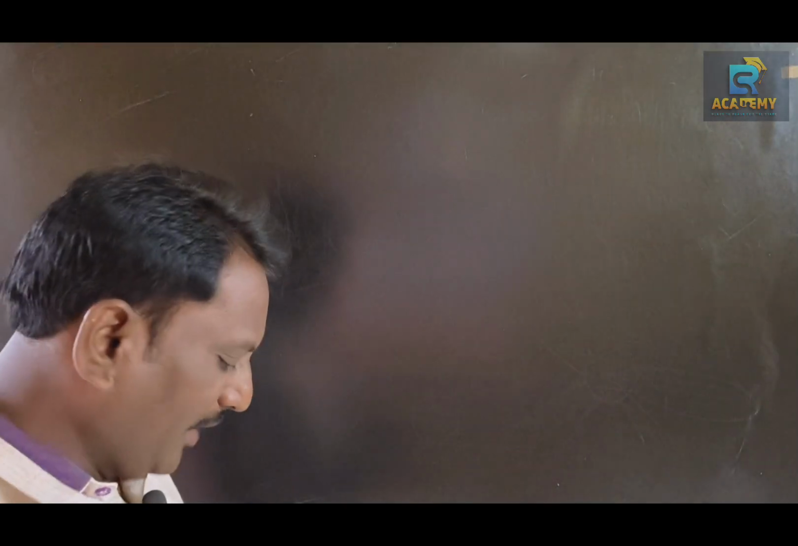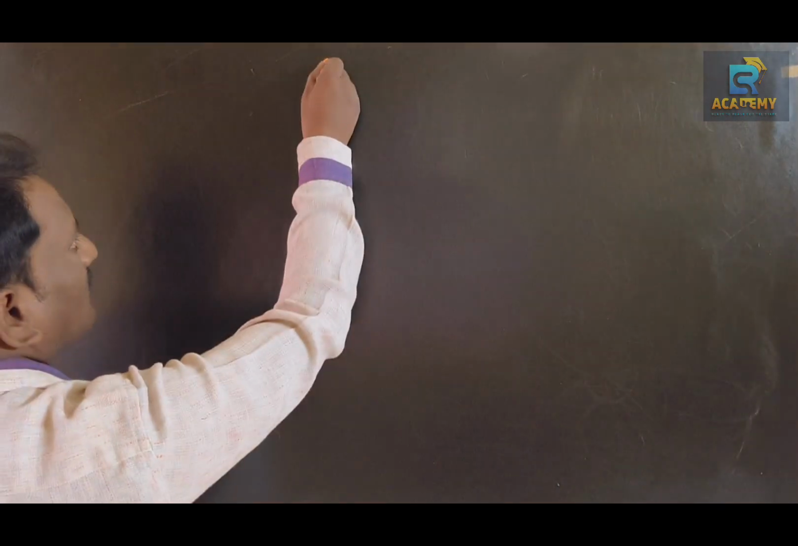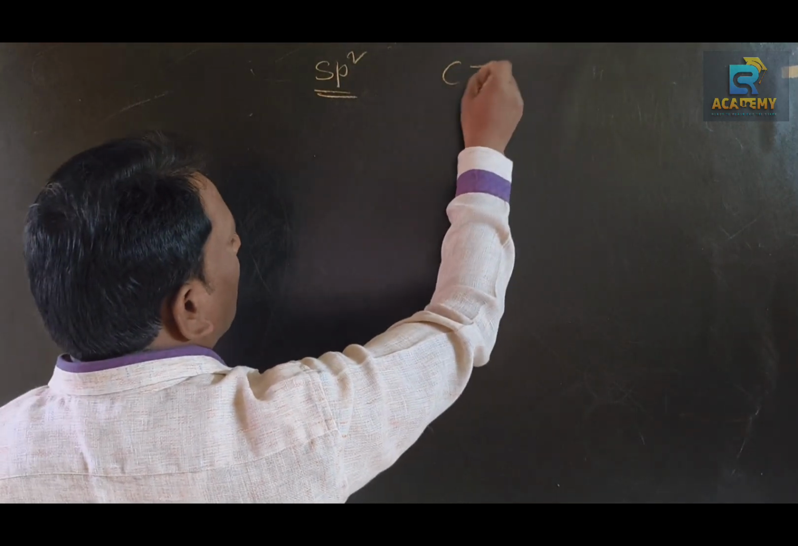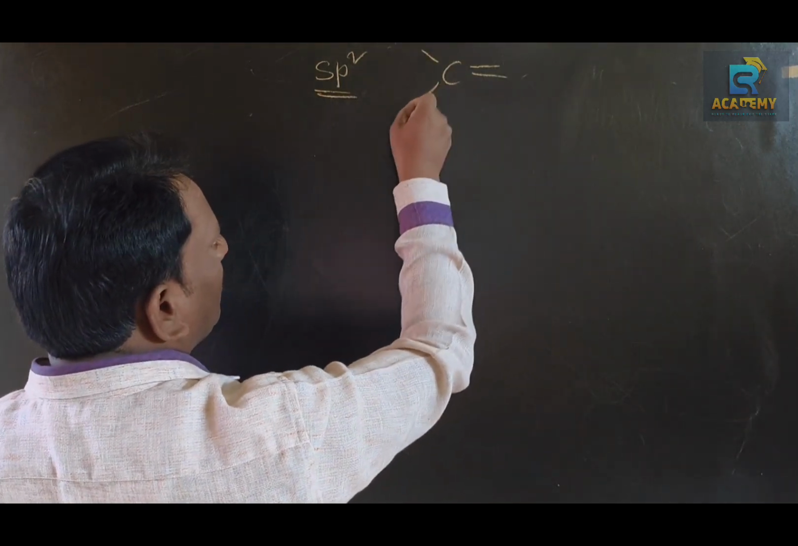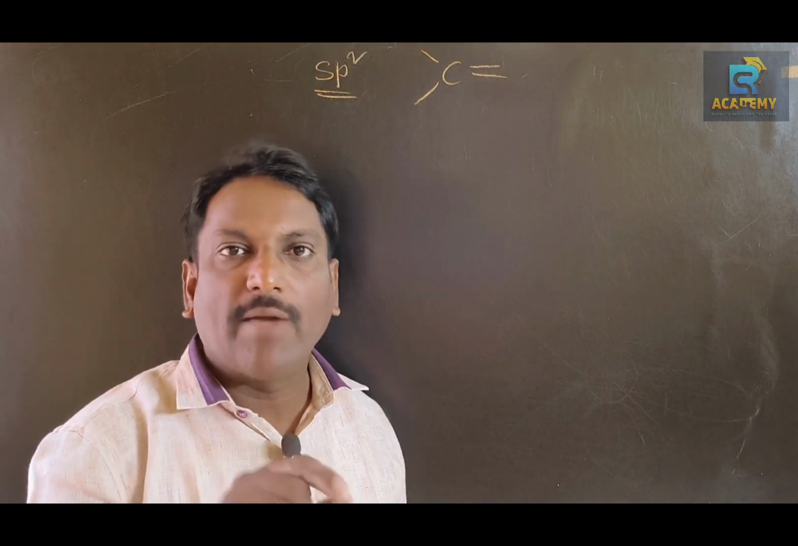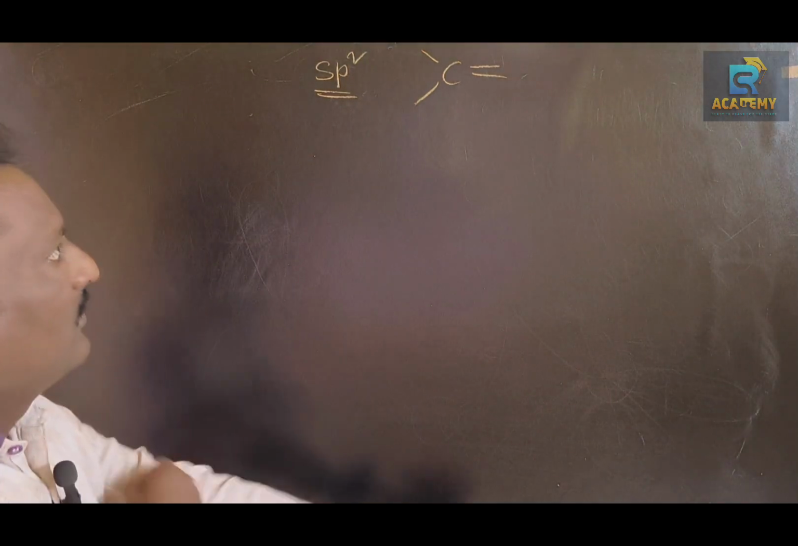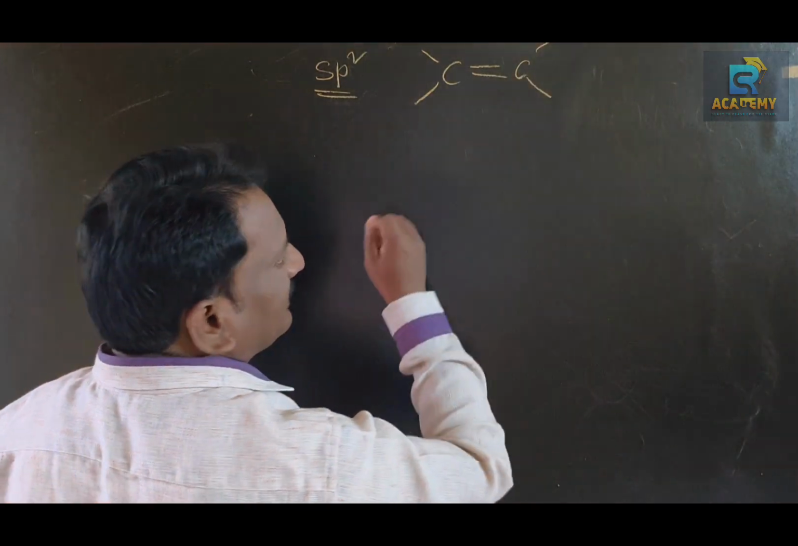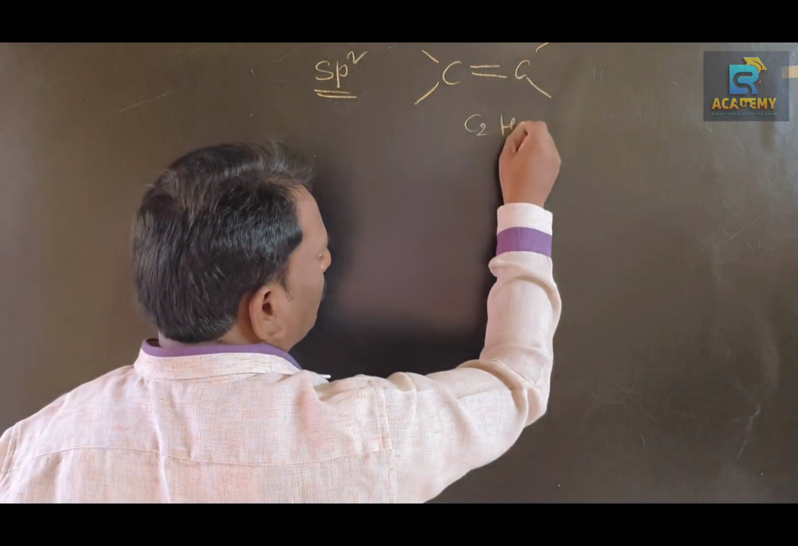Next one, sp2 hybridization. If the carbon gives at least one double bond with neighboring atoms, that carbon is considered as sp2 hybridized carbon. So let us take a very simple example, that is ethene, C2H4.